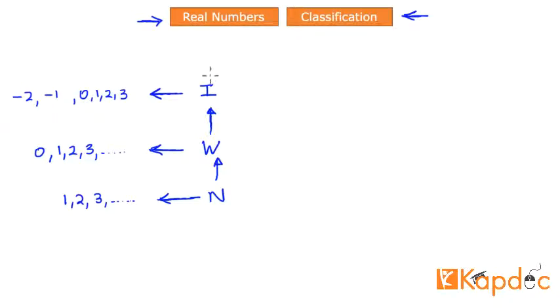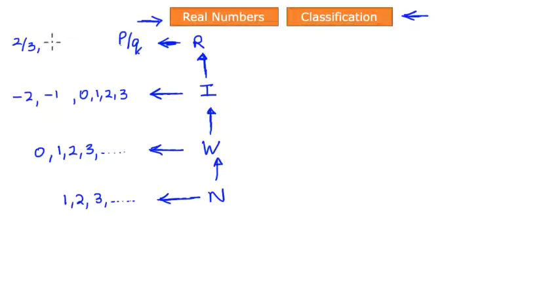And then finally, at a slightly higher level than integers, we define the numbers known as the rationals. Rational numbers are numbers that can be defined in the form of p over q, where both p and q are integers, with a necessary condition that q is not equal to 0. Some examples of rationals are fractions such as 2 over 3, or 1.2, or you could say that 2 is also a rational number because 2 is an integer and can be written in the form of 2 over 1.